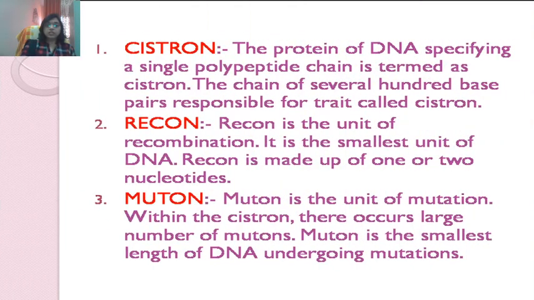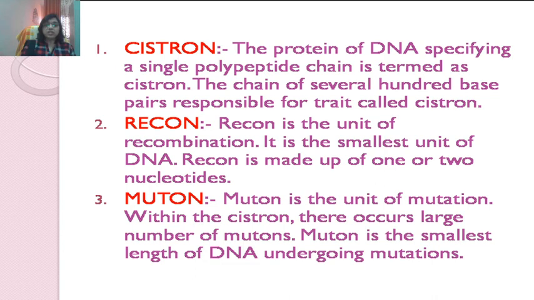Now we will see the characteristic features of the modern concept of gene function. Seymour Benzer in 1957 introduced different terms for different natures of genes. Gene as a unit of transmission, or cistron. It is also known as the unit of function.